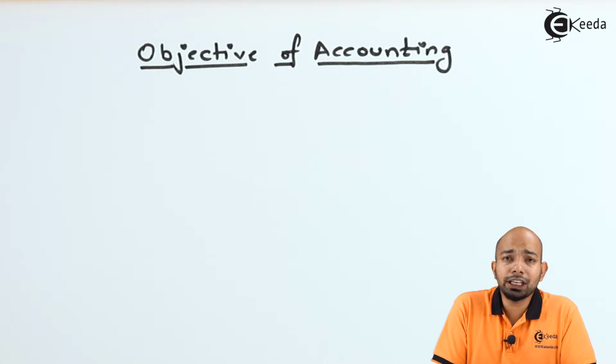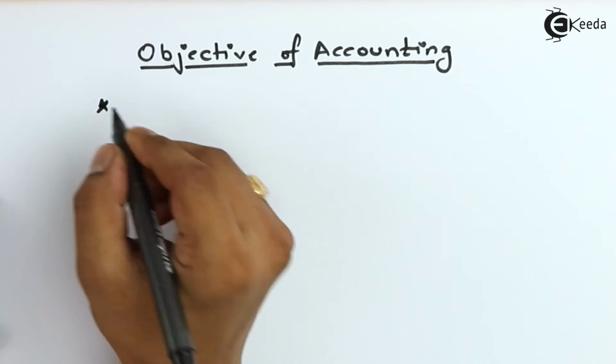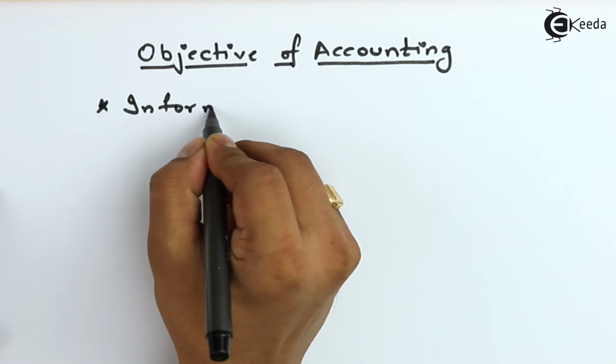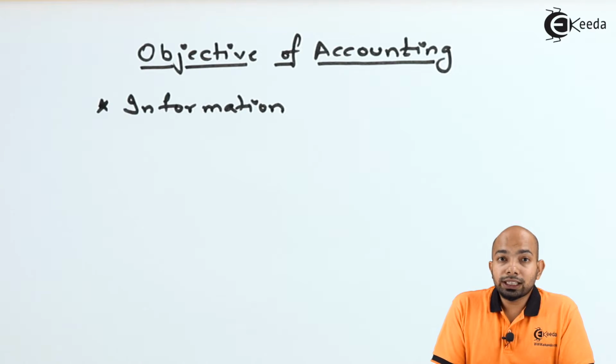So the first thing we need to understand is how this objective of accountancy will benefit the internal and external users. Let's go through that. The objective of accounting is to provide information to external and internal users, information that will be helpful for them to make their decisions.